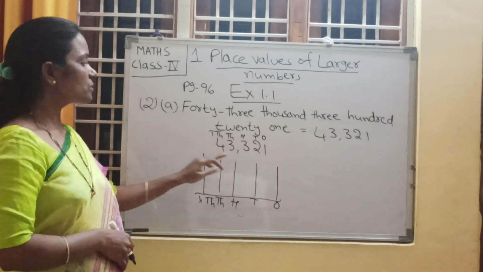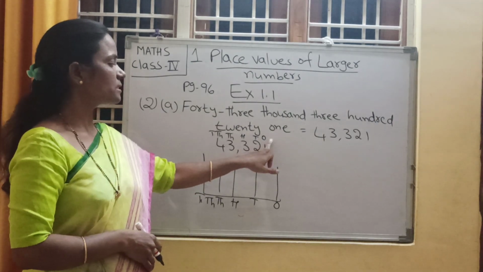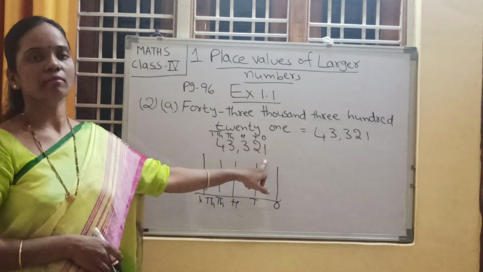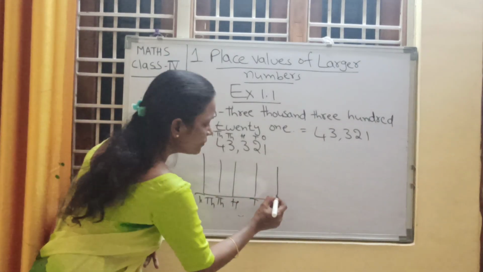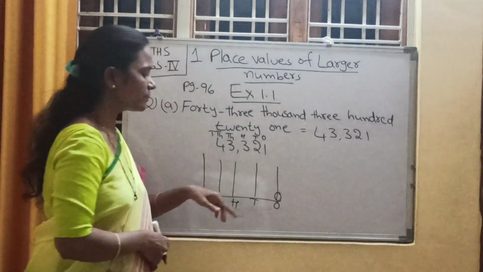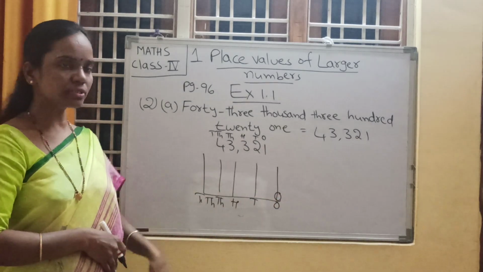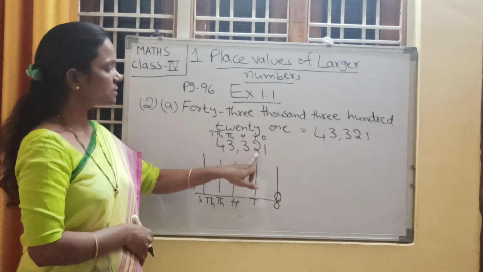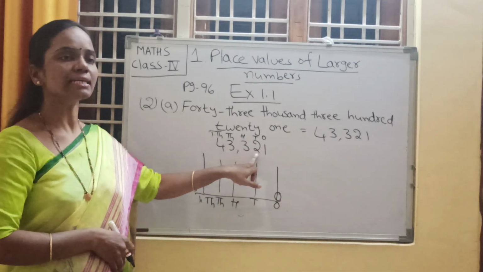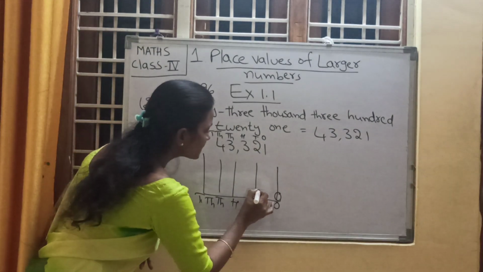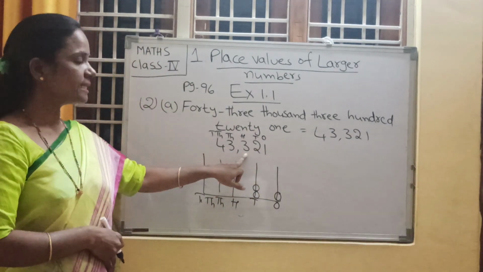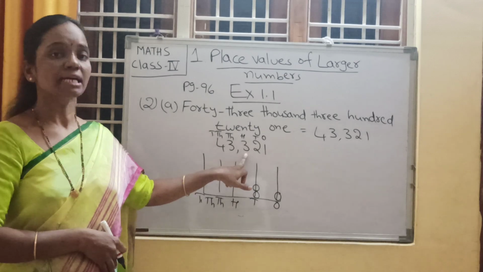Now, come to the ones place. In ones place, what is that number? 1. It means we need to draw only one bead. Understood, children? In tens place, what is the number? 2 is there, so draw 2 beads. Next, in hundreds place, what is the number? 3 is there.